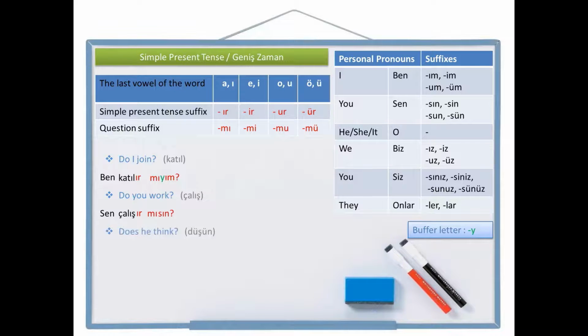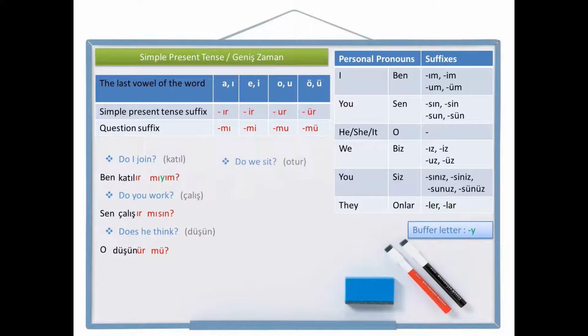Does he think? Think is düşün in Turkish. Let's write he thinks first. He, o, think, düşün. And the simple present tense suffix, ür, o düşünür. He thinks. But I want to write does he think? So I need the question suffix to the end, mü. There is no person pronoun suffix for o, so the positive question sentence is o düşünür mü? Does he think? O düşünür mü?